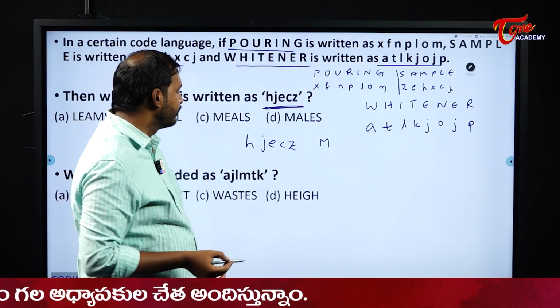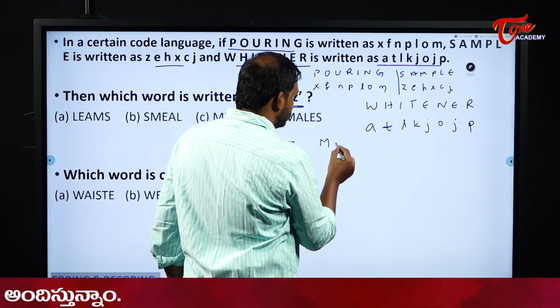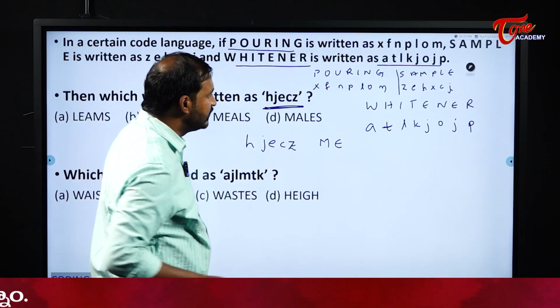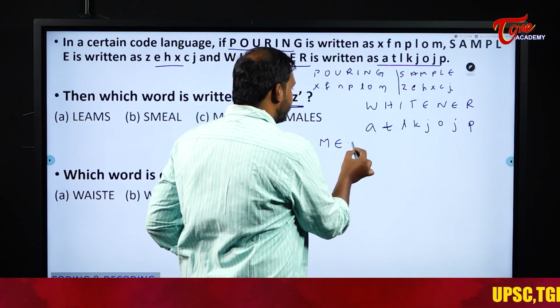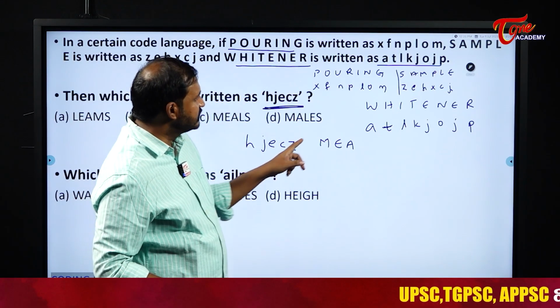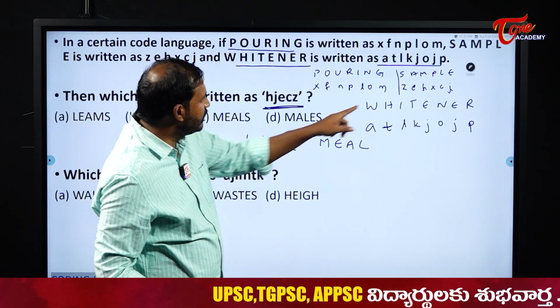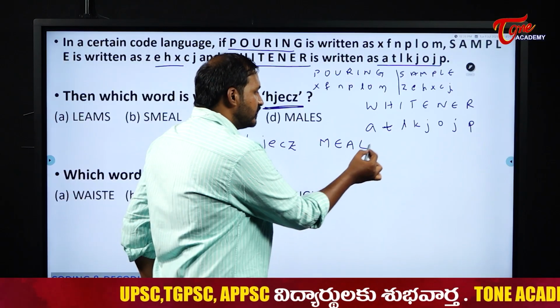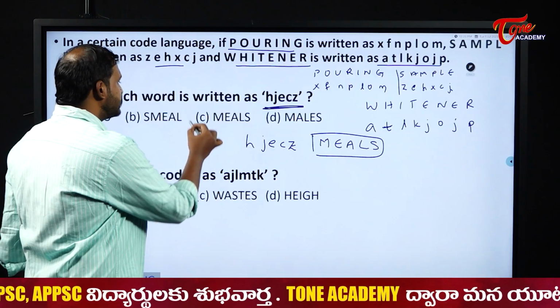H is what? M. Next J. Where do we have J? J is what? E. Okay. And then next E. E, where do I have E? E is what here? So A. And next C. C is there here. So L. And next Z. Where do I have Z? Here Z is what? S. So the word is for us what? Meals. The word for us here is meals.